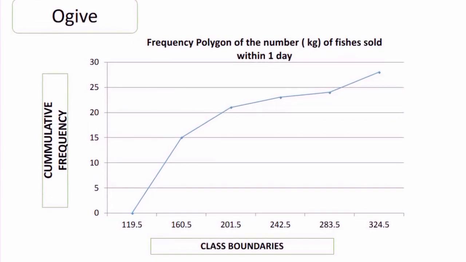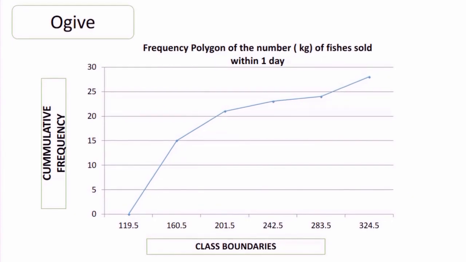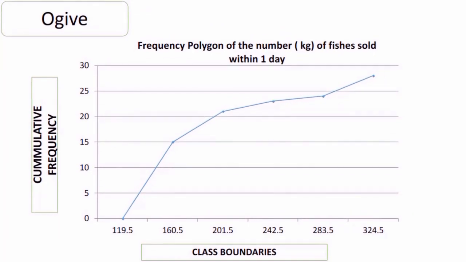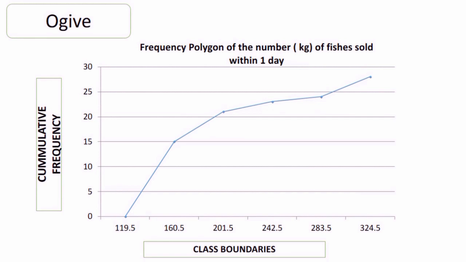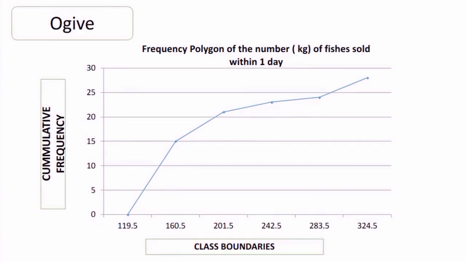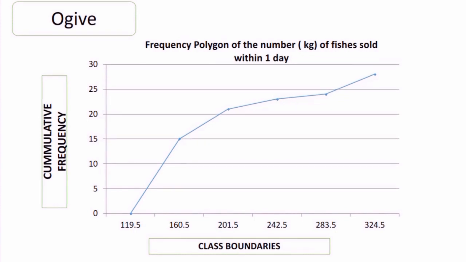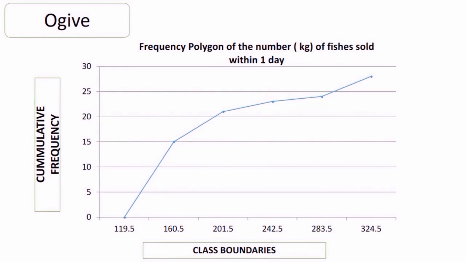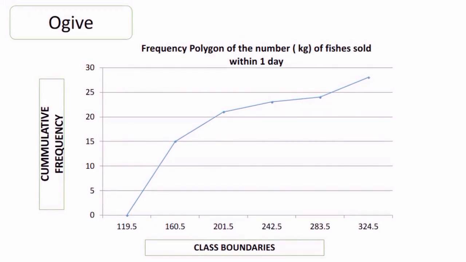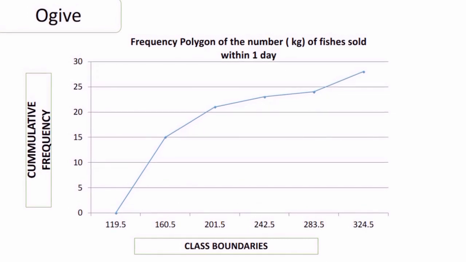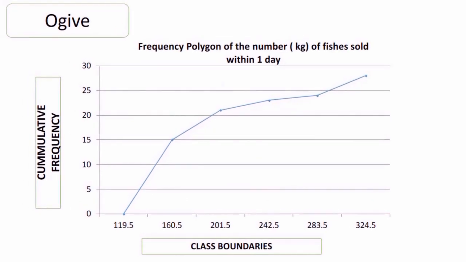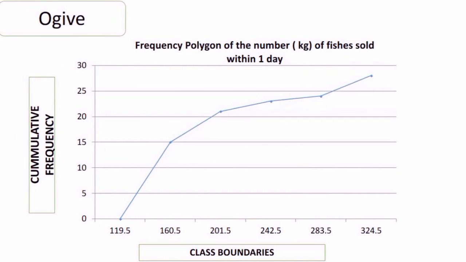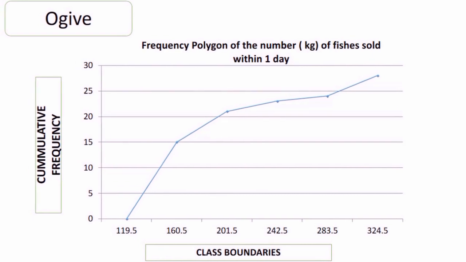Class boundaries are 119.5, 160.5, 201.5, 242.5, 283.5, 324.5, and 365.5. 119.5 labeled 0, 160.5 labeled 15, 201.5 labeled 21, 242.5 labeled 23, 283.5 labeled 24, 324.5 labeled 28, and 365.5 labeled 30.